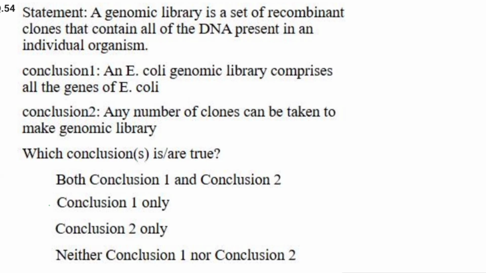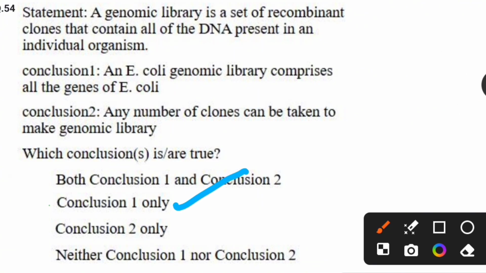Statement: A genomic library is a set of recombinant clones that contain all the DNA present in an individual organism. Conclusion 1: an E. coli genomic library comprises all the genes of E. coli. Conclusion 2: any number of clones can be taken to make a genomic library. Which conclusions are correct? Options are both conclusion 1 and conclusion 2, conclusion 1 only, conclusion 2 only, neither conclusion 1 nor conclusion 2. For this, the correct answer is conclusion 1 only is correct.